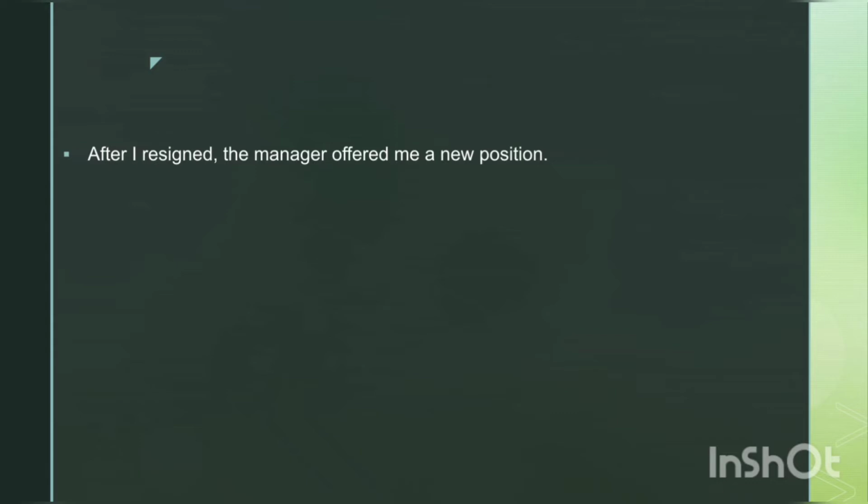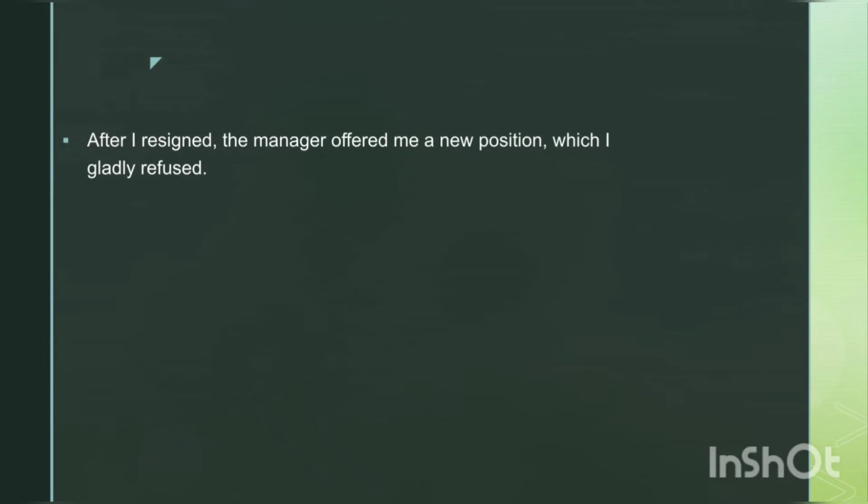A complex sentence can have more than one dependent clause, but it always has only one independent clause. Please try to remember this. For example, we can say, after I resigned, the manager offered me a new position, which I gladly refused.